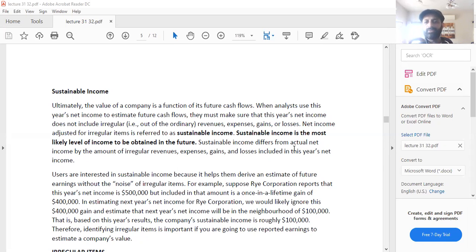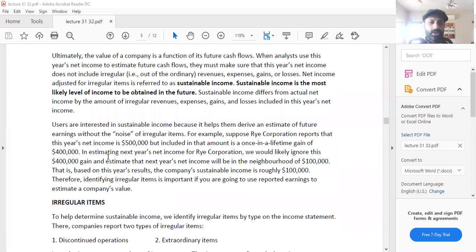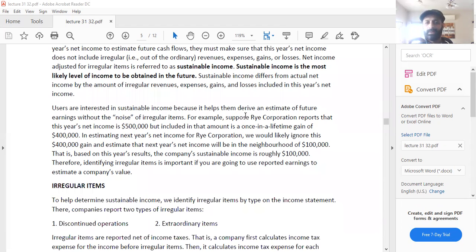Sustainable income differs from actual net income by the amount of irregular revenues, expenses, gains, and losses included in this year's net income. Users are interested in sustainable income because it helps them derive an estimate of future earnings without the noise of irregular items.